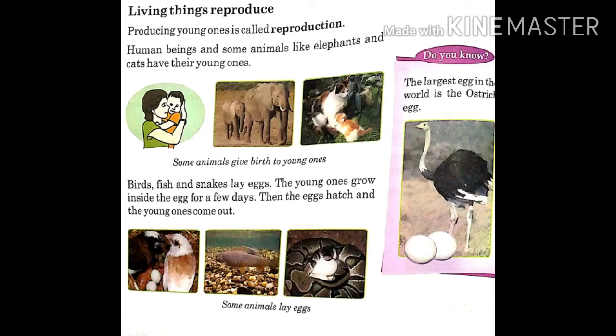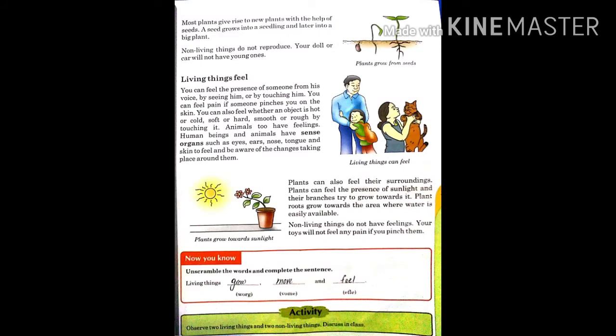Next thing is living things reproduce. Producing young ones is called reproduction. Human beings and some animals like elephants and cats give birth to their young ones. Birds, fish, and snakes lay eggs. The young ones grow inside the egg for a few days. Then the egg hatches and the young ones come out. Most plants give rise to new plants with the help of seeds. A seed grows into a seedling and later into a big plant. Non-living things do not reproduce.